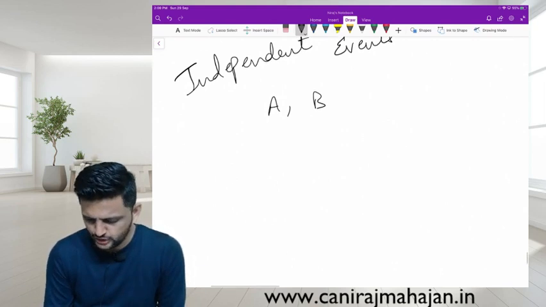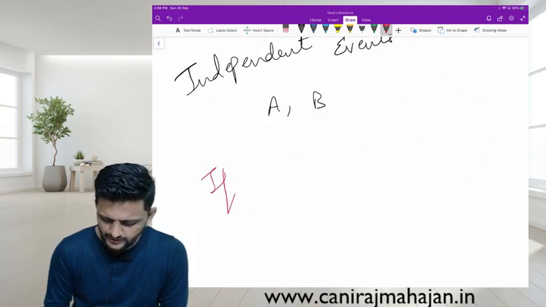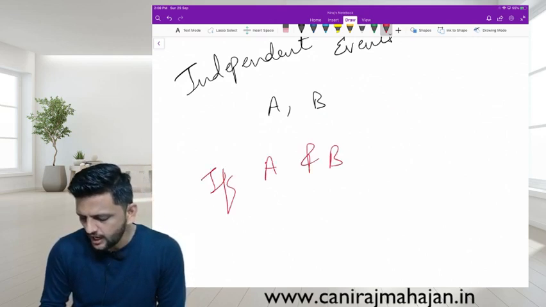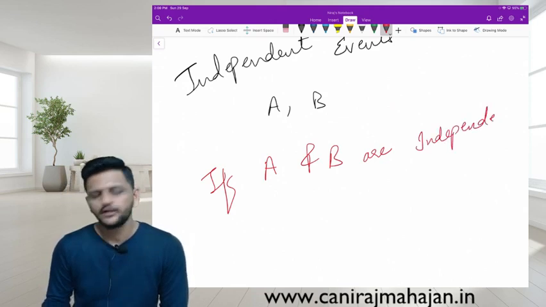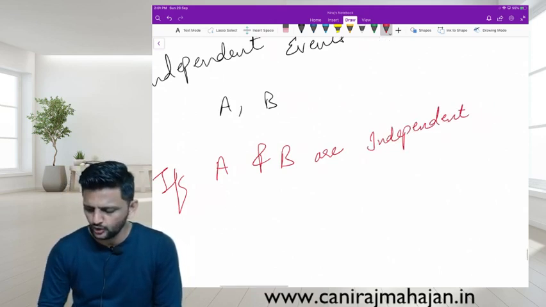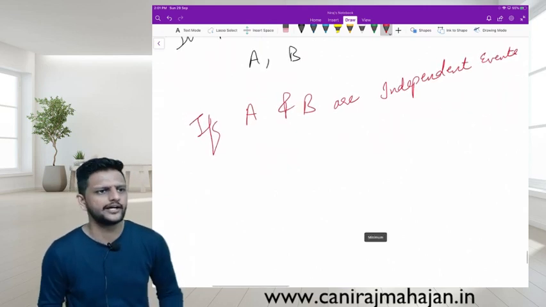So tell me, if A and B are given to you, are they independent events? Tossing of a coin, heads and tails, are they independent or not?